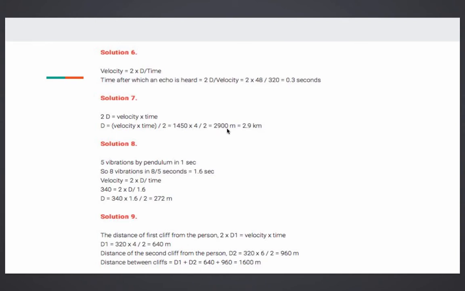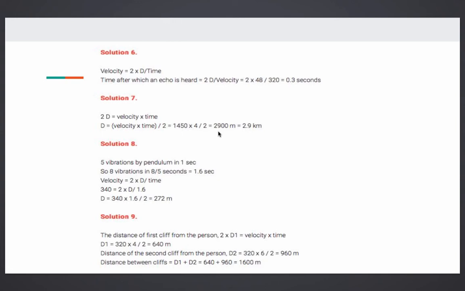Now either you write the answer as 2900 meter, that is also absolutely correct, or if you convert it into kilometers, that means upon 1000, so 2.9 kilometer. Both are absolutely correct. Okay, so no confusion in that. In your book it's given 2.9 kilometers, so you can convert it also, but you can leave it like this also. Fine.